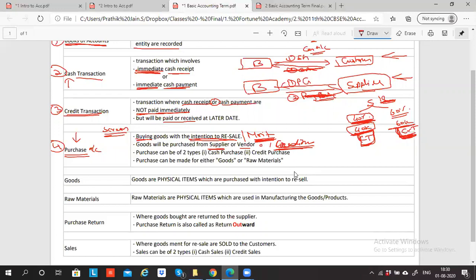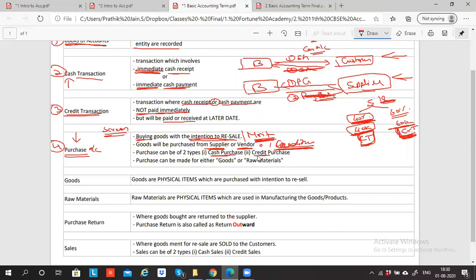Though I will be explaining this point a little later on the third page. This is the first page of the second chapter. On the third page, we'll discuss creditors. So I'm just giving you an idea. If I am purchasing goods from the supplier or vendor on credit basis, which means I'm buying the goods now but did not make the payment, then the supplier will be named as creditor in accounts. What is it called? Creditor. Super.